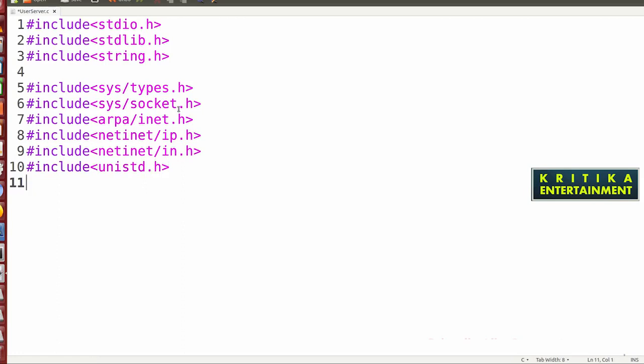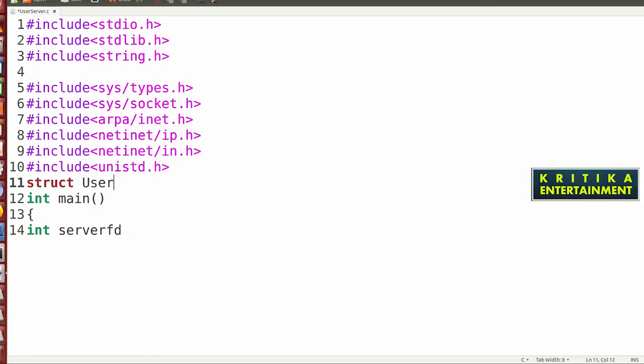Then I will declare the structures in int main. Here write int server_fd, so that it will be stored in structure form. You have to declare it.